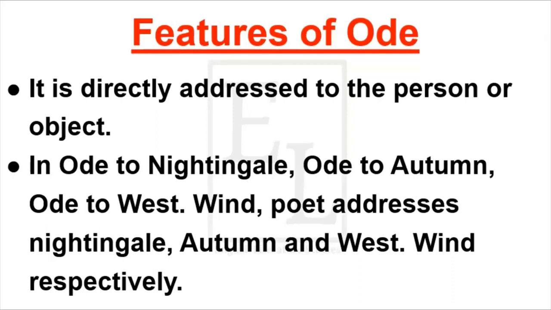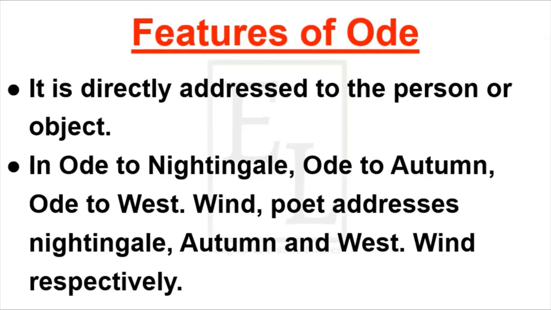Ode is directly addressed to the person or object. When a poet describes a person or object in a prestigious manner, then he addresses that person or object directly. For example, in Ode to Nightingale, Ode to Autumn, and Ode to West Wind, the poet addresses Nightingale, Autumn, and West Wind respectively.